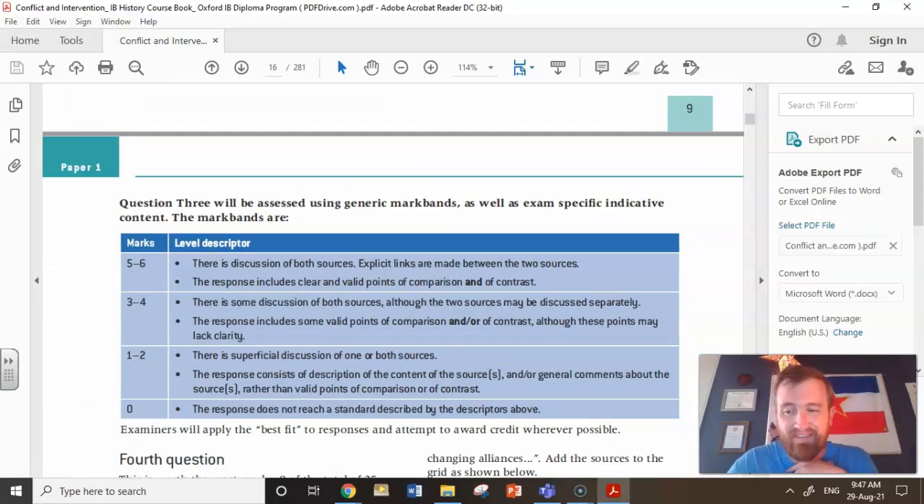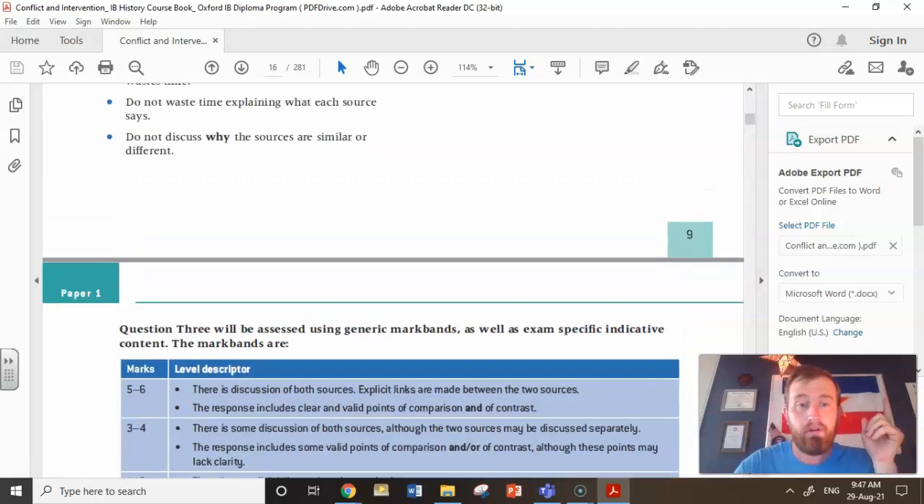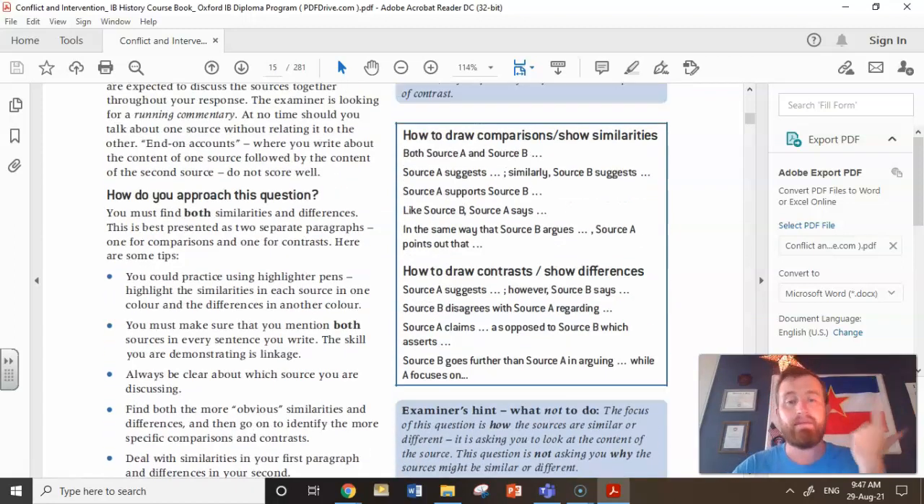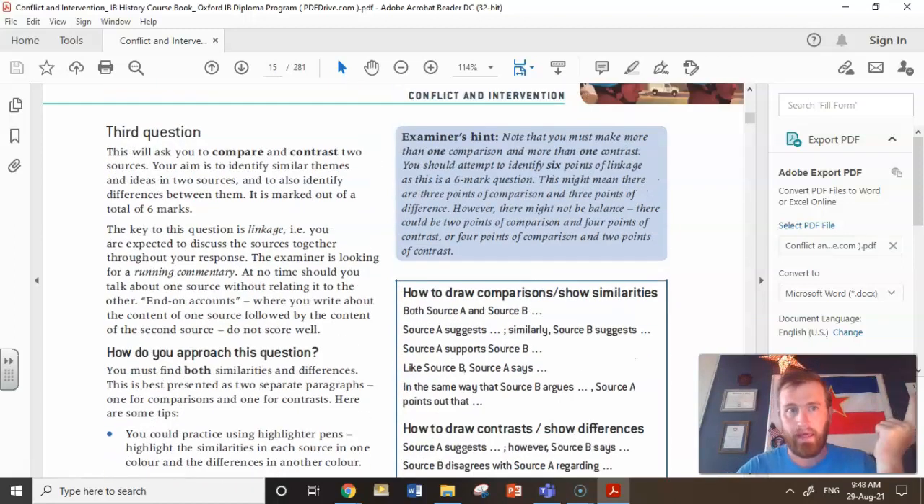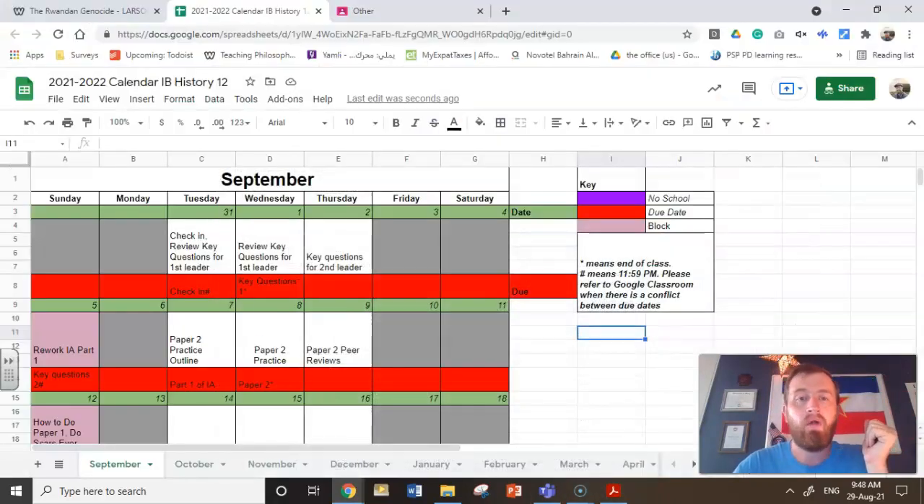Don't worry about reading the stuff that says specifically for paper one. Here's how you answer this question. Here's the mark band, blah, blah, blah. You'll come to that later. Right now, all you should be looking at is how to do the values and limitations of a source. Rework that into part one of the IA, because you all need to go back and do that.